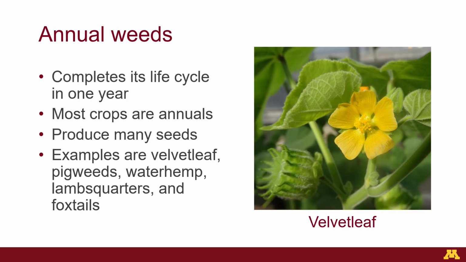An annual completes its life cycle, germination, vegetative growth, flowering, seed set, and death, in 1 year. Annual weeds are very successful in most cropping systems. Because most crops are also annuals, annual weeds easily adapt to these cropping systems. Annual weeds produce large amounts of seed to grow the following year. Examples that most field crop farmers would be familiar with are velvetleaf, pigweeds, waterhemp, lamb's quarters, and foxtails. In this photo, we show the yellow, 5-petaled flowers and large seed capsules of velvetleaf.